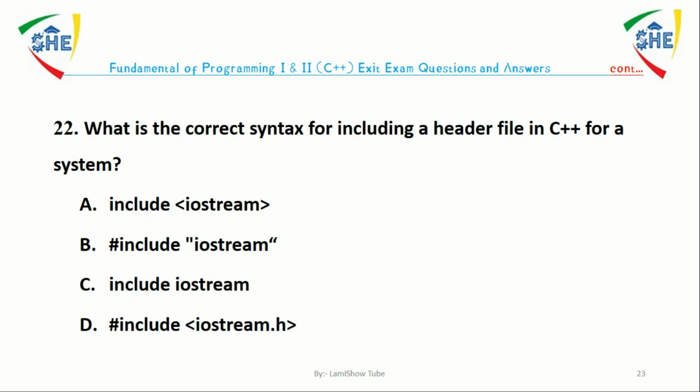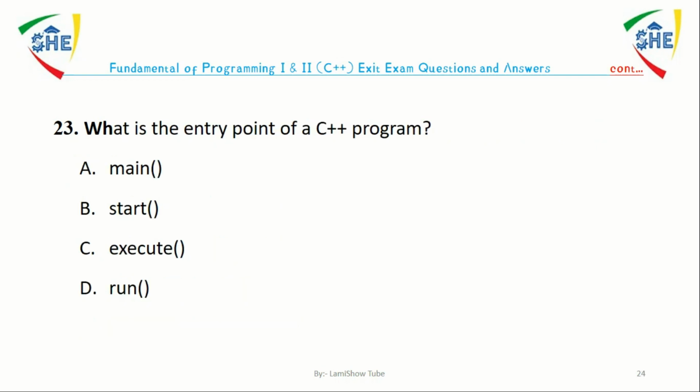The answer is A. Because header file names are enclosed in angle brackets for a system header file, and enclosed by double quotes for a user-defined header file.